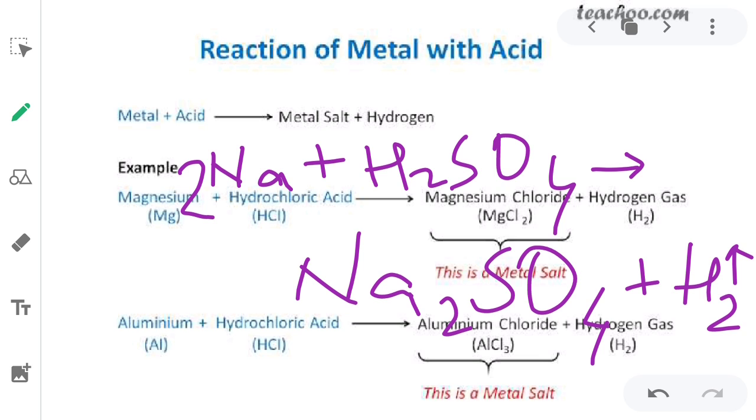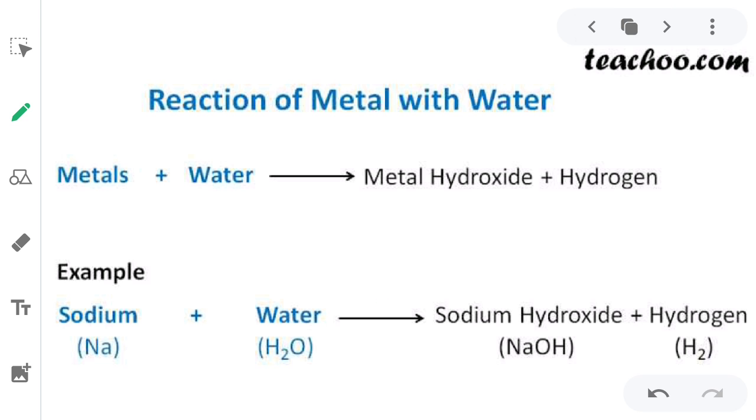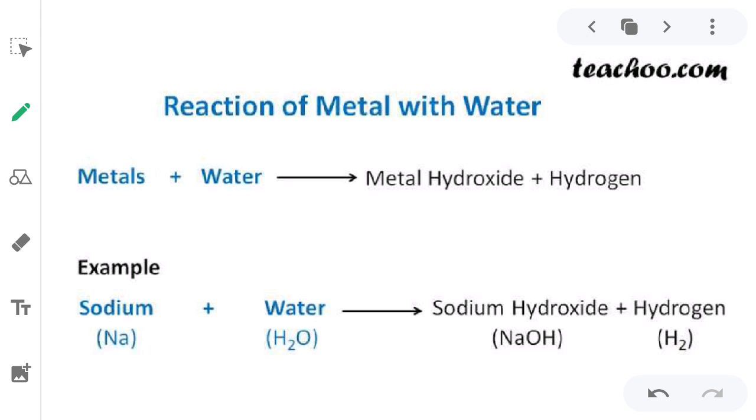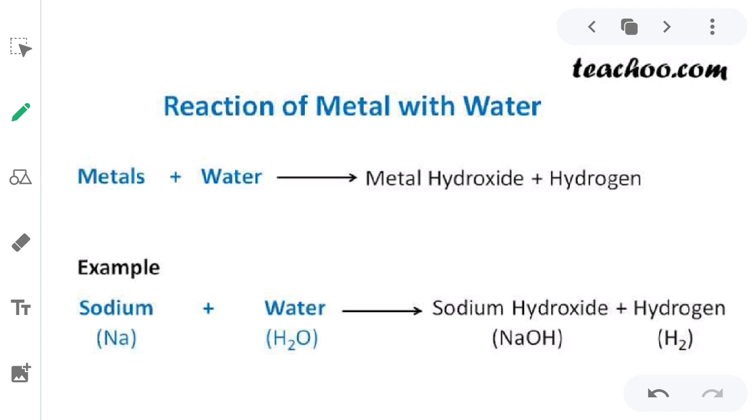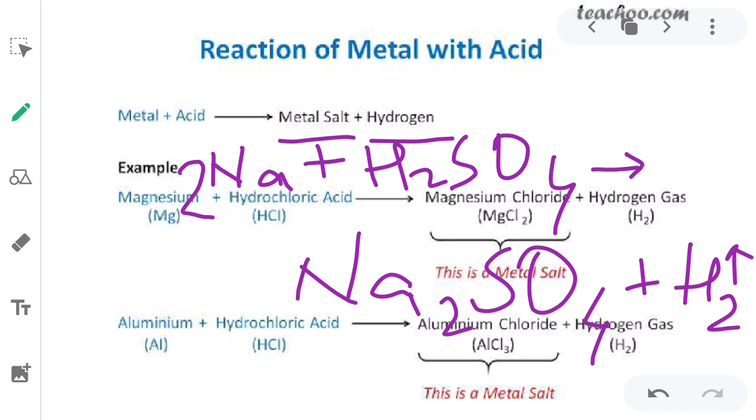So this kind of reaction takes place when a metal reacts with acid. What will it form? It will form a metal salt and hydrogen. So you need to remember these points. On reaction with water, a metal forms a metal hydroxide and hydrogen. On reaction with oxygen, a metal forms its oxide. So you need to remember that on reaction with oxygen it forms its oxide, on reaction with water it forms its hydroxide and hydrogen, and on reaction with acid it forms a metal salt and hydrogen.